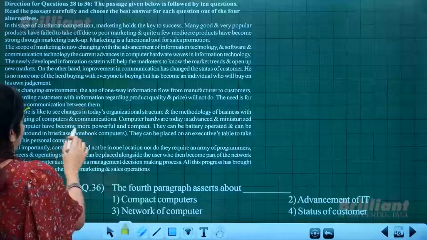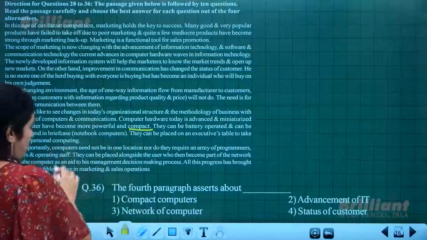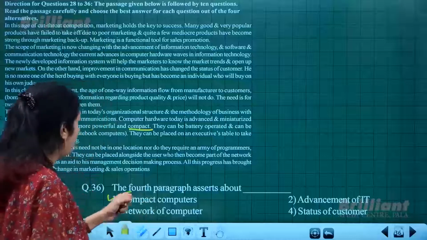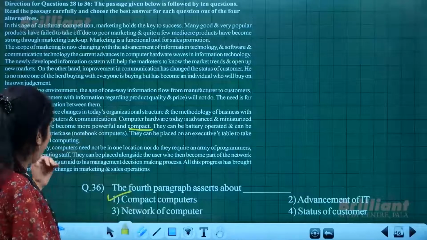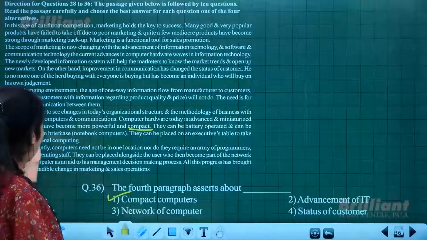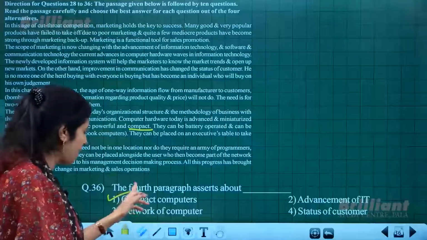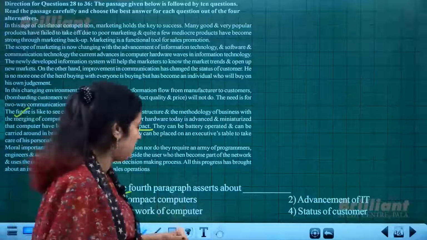Computers have become more powerful and compact. See, the fourth paragraph speaks all about how it has become advanced. Why? Because of its powerful and compact nature. So compact computers is the word used in the fourth paragraph which we require for this answer.